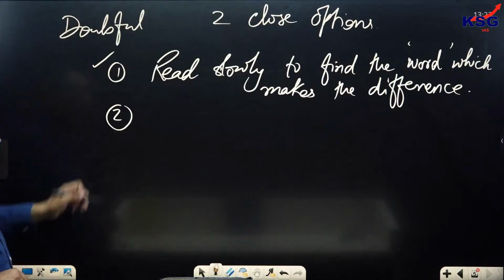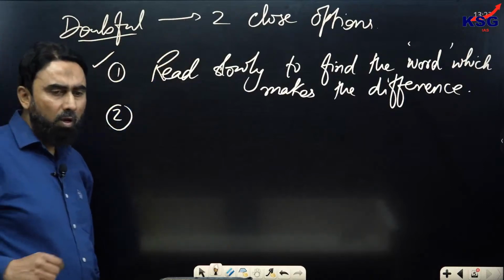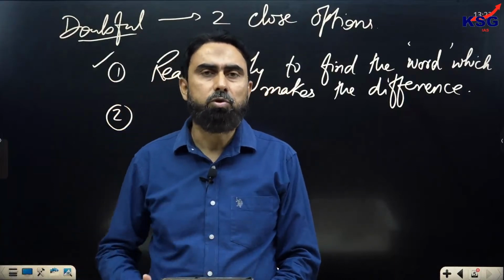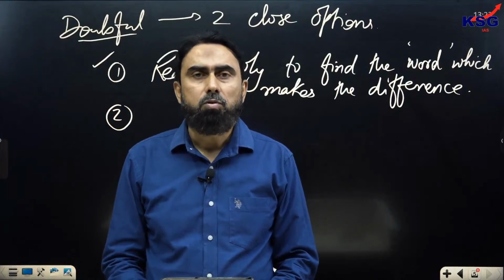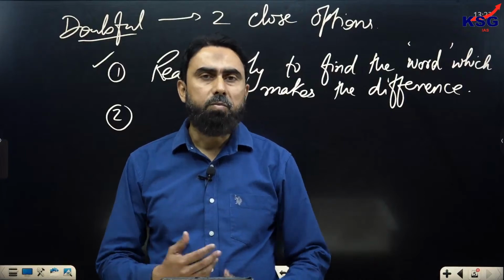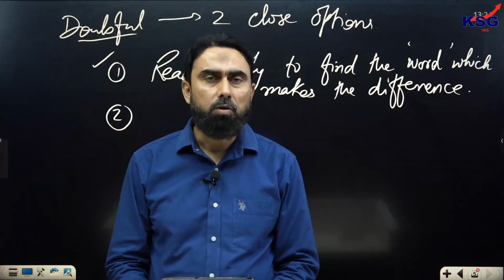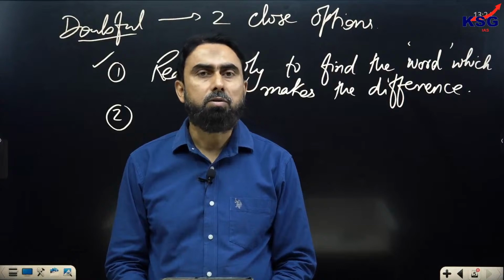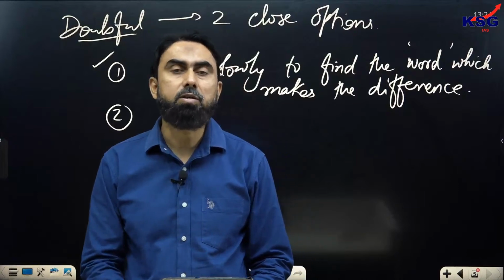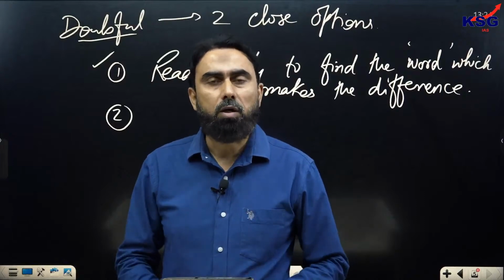Second, why generally students are doubtful between two close options. The second reason is that at times students are not very clear about what kind of information is required by a particular question. So when they do not know the nuances of the difference, they sometimes mix up the things. For example, a question of main idea is asked, and along with the main idea option, the examiner has also written an answer which is inferential in nature, just a valid inference, but it does not represent the main idea, or it does not represent the crux of the passage.